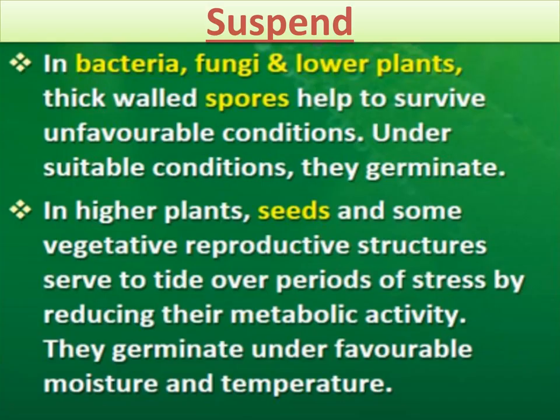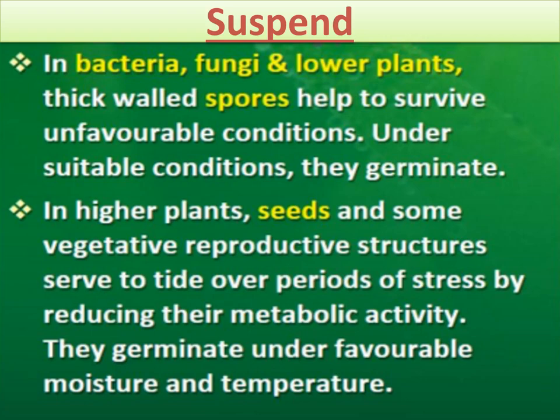Like seeds, a seed is also a method of suspend by a plant, by which they can reduce their metabolic activity and survive in unfavorable conditions. Likewise rhizomes and tubers are methods to survive during unfavorable conditions. When favorable conditions come, these can germinate again, like seeds germinating on the outcome of favorable conditions. So formation of spores, seeds, rhizomes or tubers are all suspend methods to survive in unfavorable conditions.